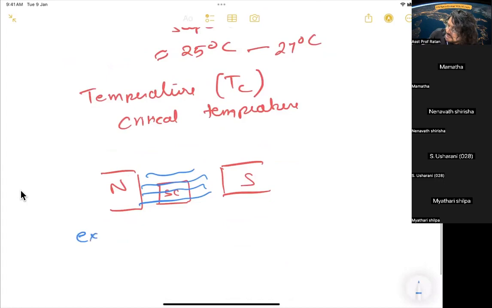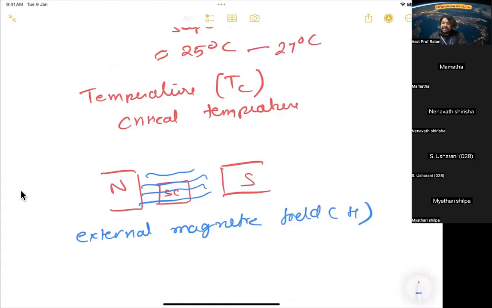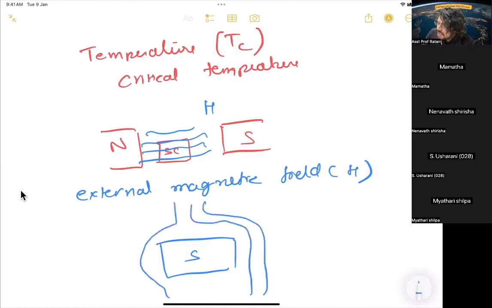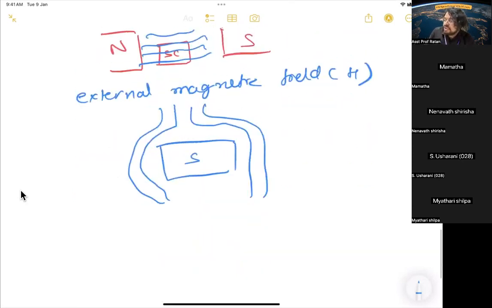The external magnetic field is represented by the letter H. So when you start applying external magnetic field H, what will happen? It will oppose the superconductivity. Suppose it's a superconductor. It won't allow any lines of force to pass through it. So it will oppose the lines of force entering it.